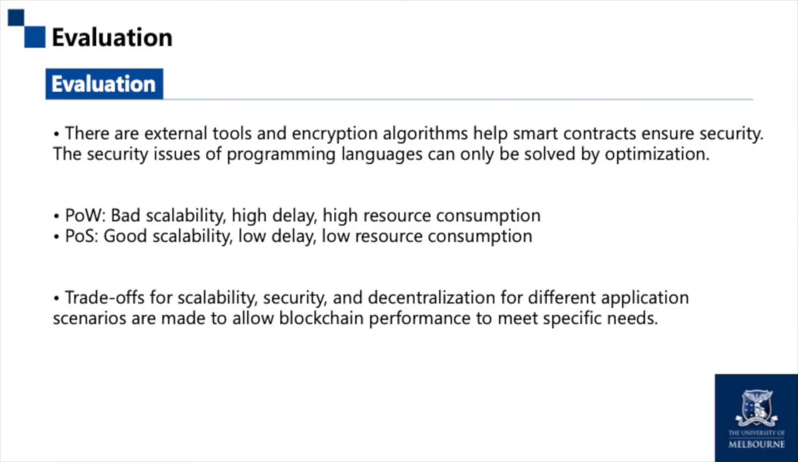For the evaluation part, there are external tools and exception algorithms that help smart contracts ensure security. The security issue of programming language can only be solved by optimization. For POW, it has better scalability, high delay, and high resource consumption. For POS, it has good scalability and low delay, also low resource consumption. Although trade-offs for scalability, security, and decentralization of different application scenarios are made to allow blockchain preferences to meet specific needs.